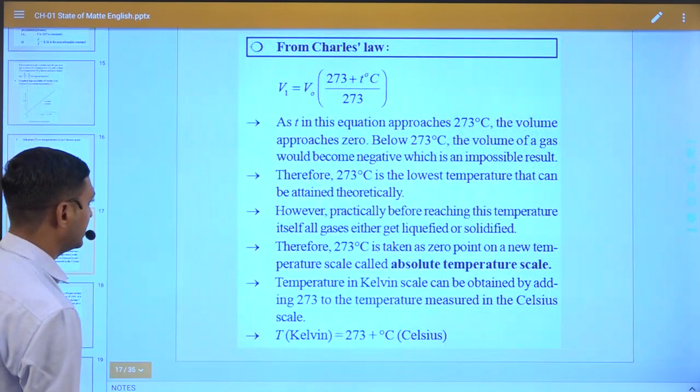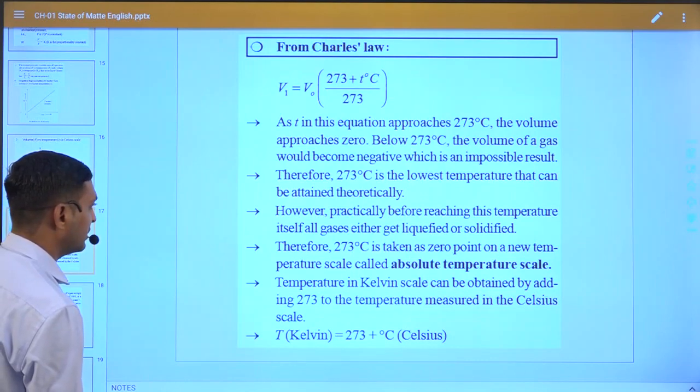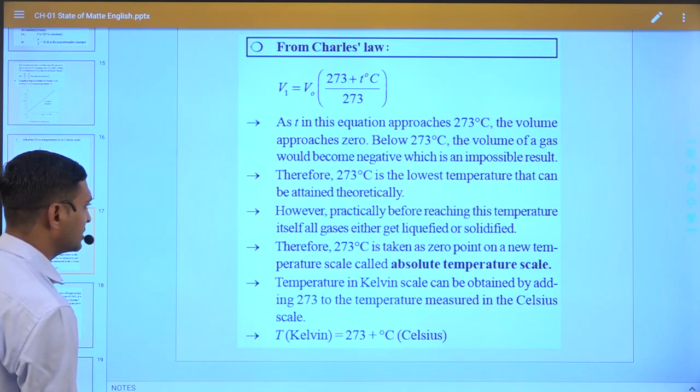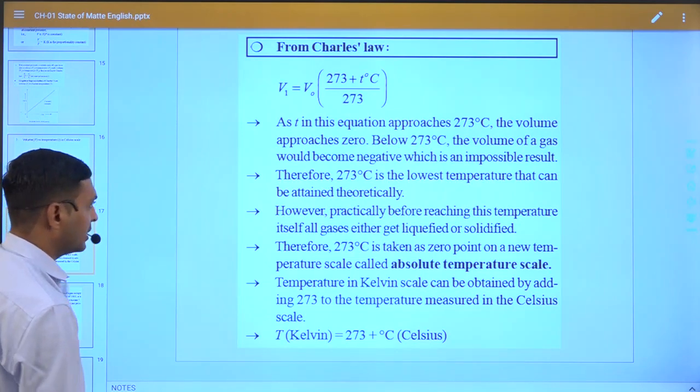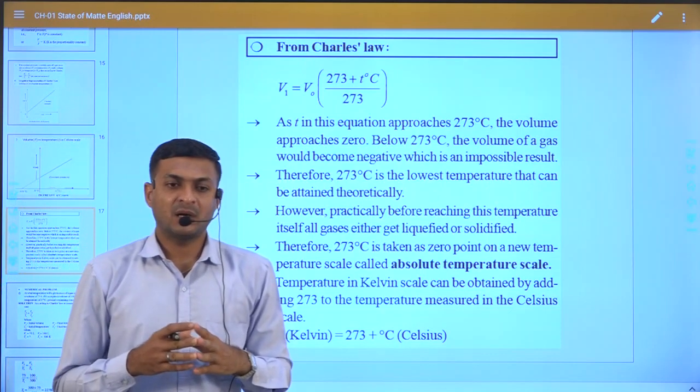In this case, minus 273 degree is taken as the 0 point, and that temperature is also known as absolute temperature. So this is Charles law.